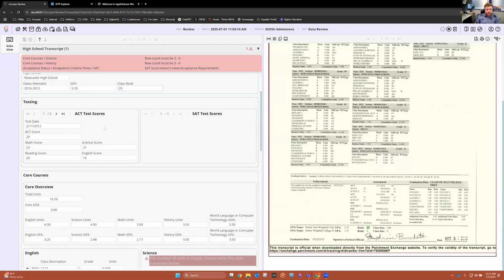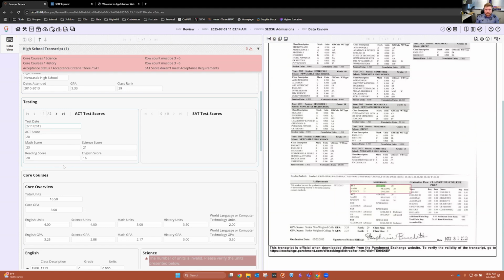So kind of moving on here, one of the next things is we're able to go grab the test scores from this document. For instance, in this case, there were 2 attempts that you can see down here, and you'll actually see the box on where this information was found. And if I toggle to the next one, you'll see that it immediately jumps to that next test date. So we're grabbing all of the individual scores for each test here.